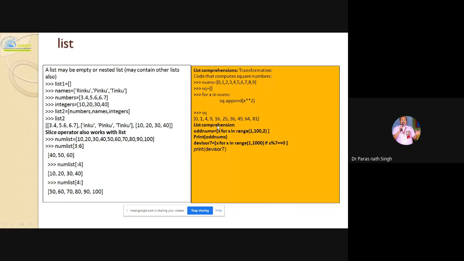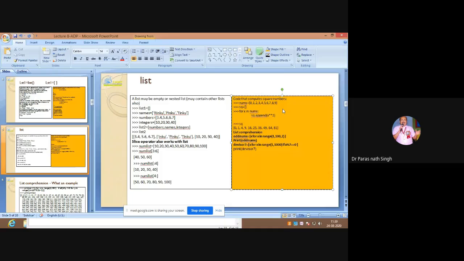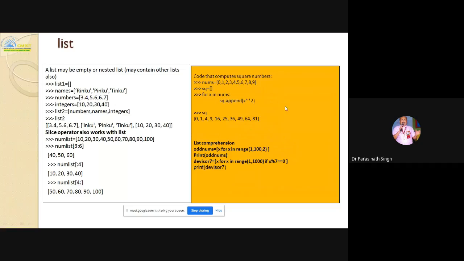The other one is the list comprehension. It is better to write it separately here. Now I have taken this simple comprehension, so directly you are creating a list.